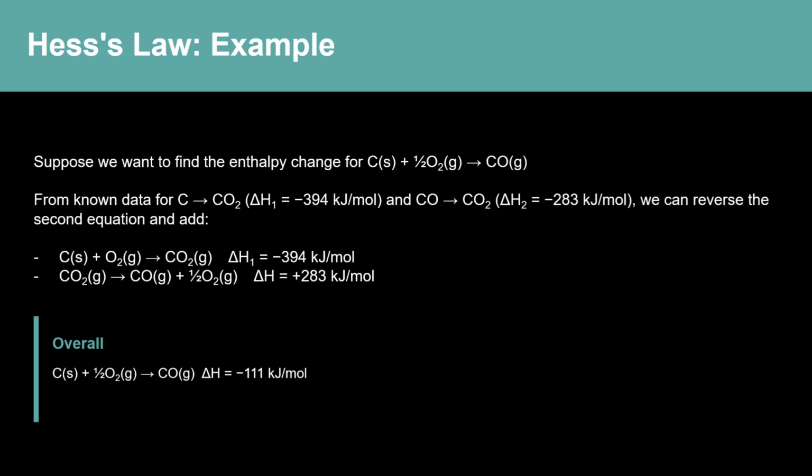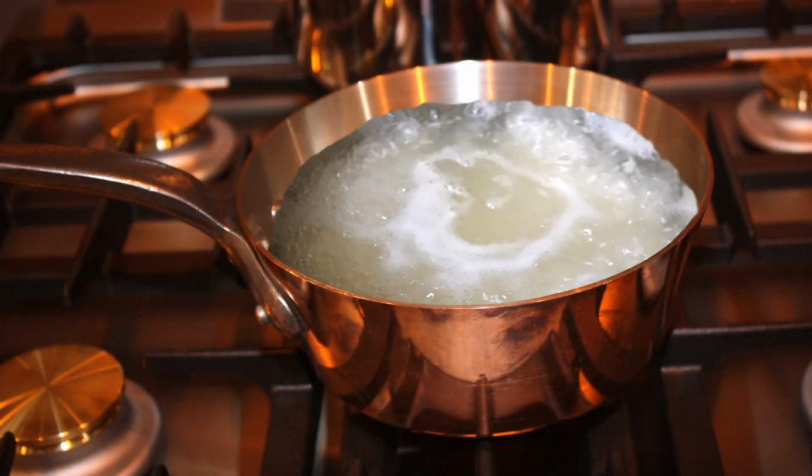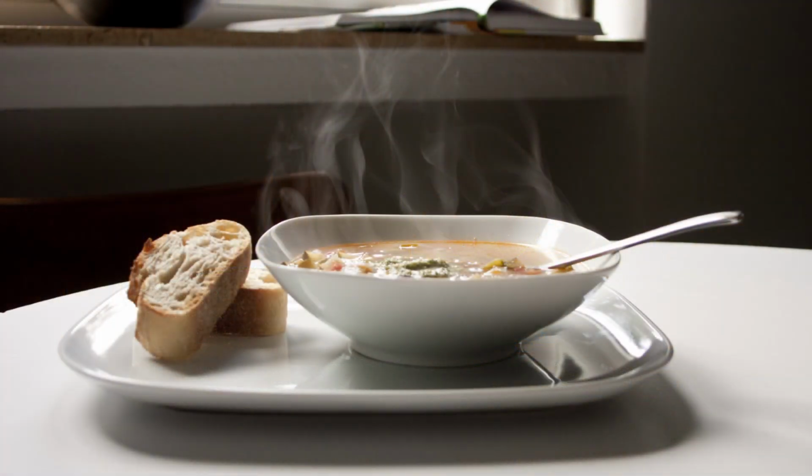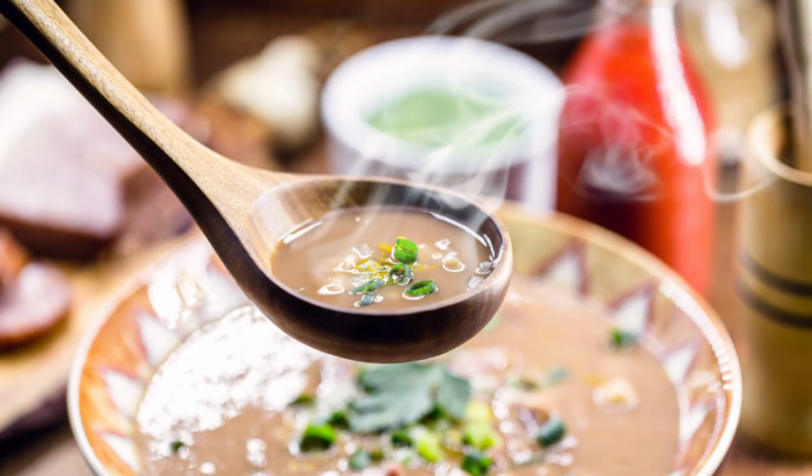Now that we understand enthalpy changes, let's talk about how we actually measure the heat absorbed or released in chemical processes. Have you ever noticed that water takes longer to heat up than oil? Or that a metal spoon gets hot much faster than a wooden spoon when placed in hot soup? This is because different substances have different abilities to absorb heat. We call this heat capacity.